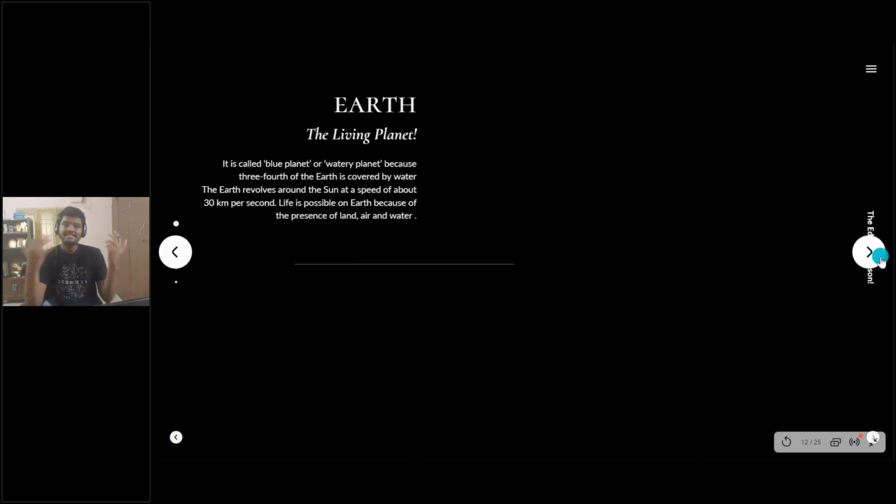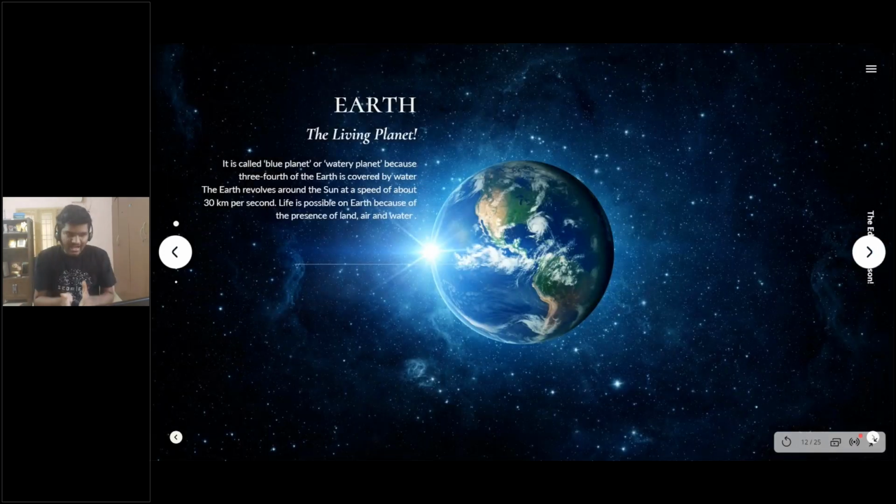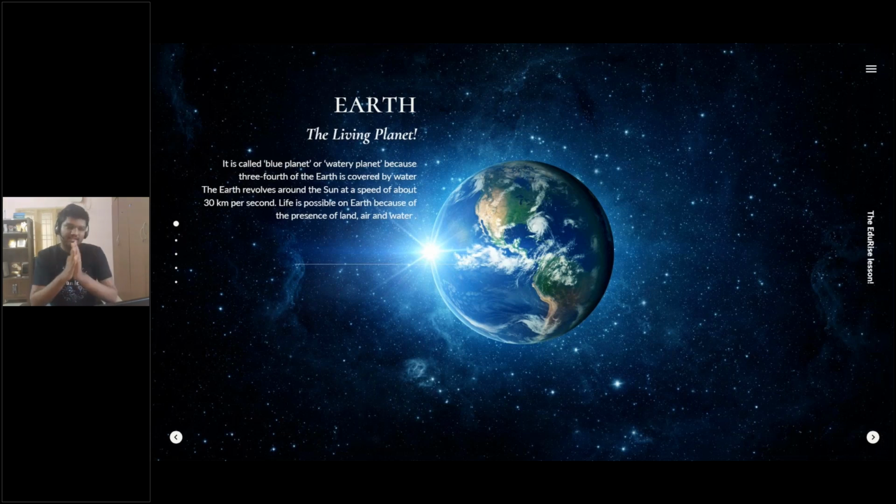And this is the living planet. This is the planet that we are living in, the Earth, Mother Earth, right? It's called a blue planet or watery planet because 3/4 of the Earth is covered by water, more than 75%. The Earth revolves around the sun at a speed of about 30 kilometers per second. It's quite fast, right? Of course we are not able to feel it because we are rotating along with the Earth.